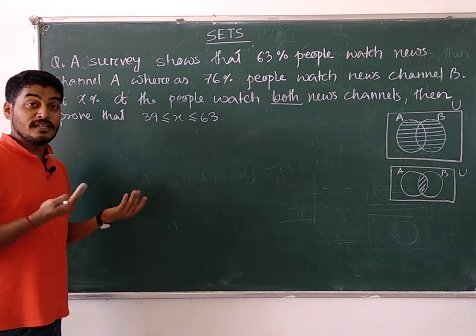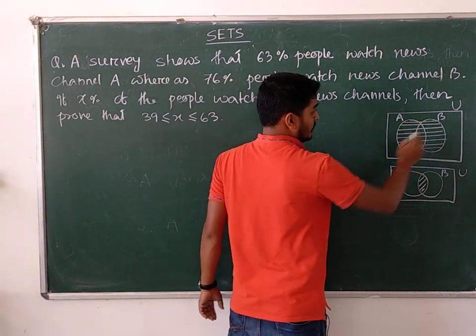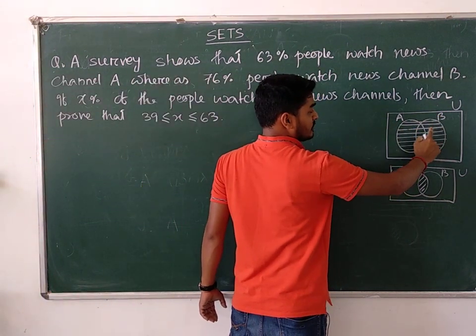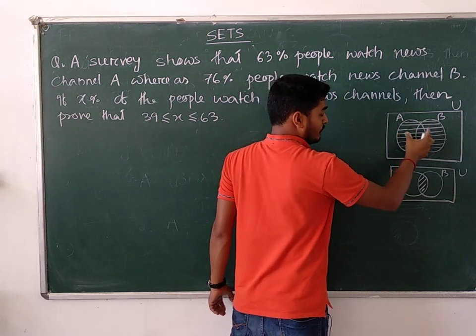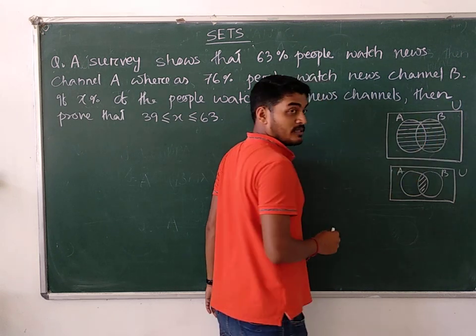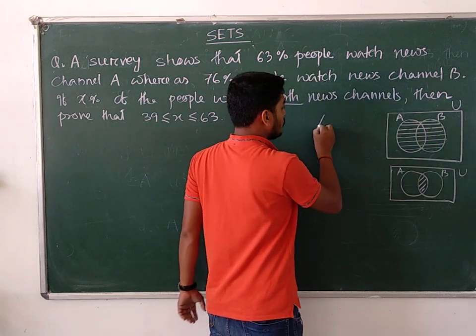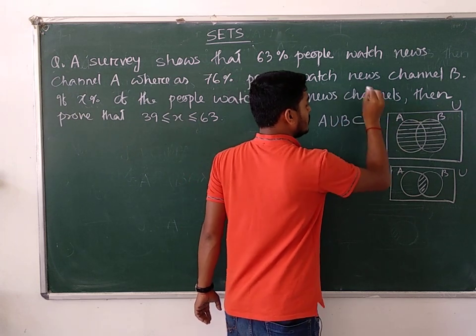What are the main inequalities that exist? First of all, remember this is the universal set, this is A and this one is B. This is nothing but A union B. Obviously, if you observe carefully, A union B lies inside the universal set. So one inequality is that A union B is always a subset of the universal set.